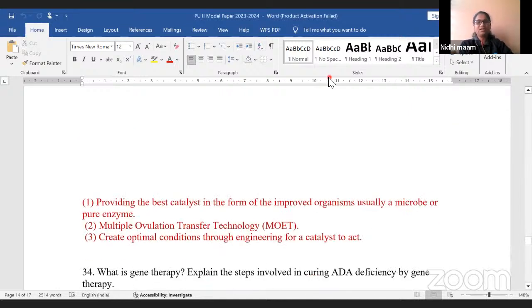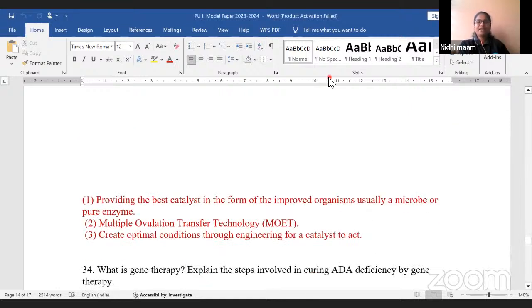Let us check. The first one is providing the best catalyst in the form of an improved organism, usually a microbe or a pure enzyme. The second one is multiple ovulation transfer technology. The third one is creating optimal conditions through engineering for a catalyst to act. So these are the 3 critical areas. Very important question. Do note down the answer.